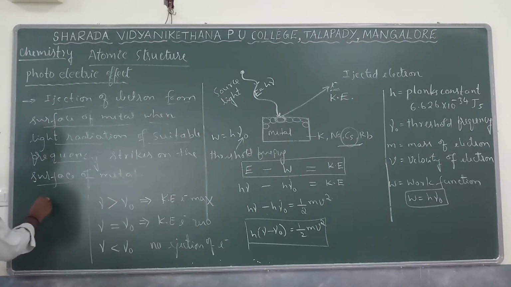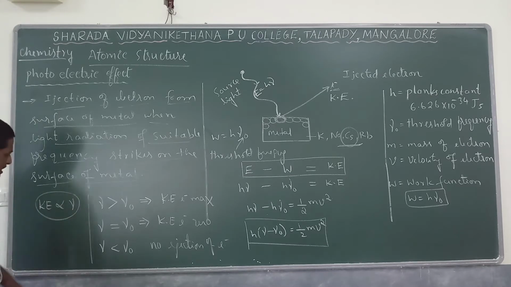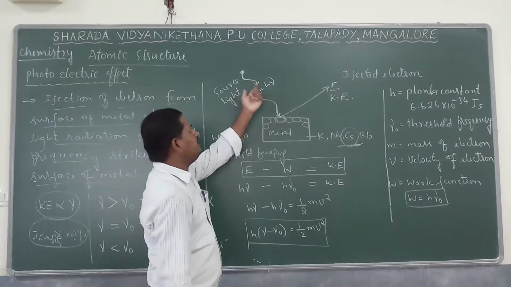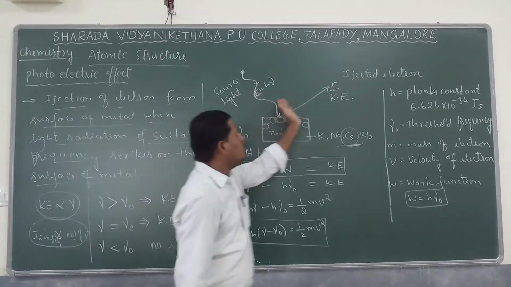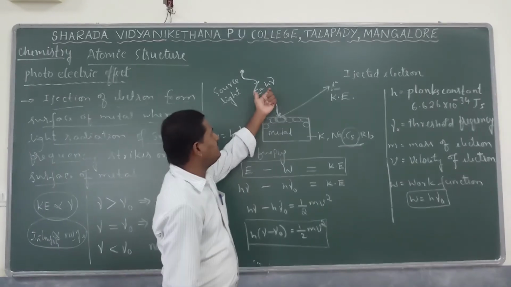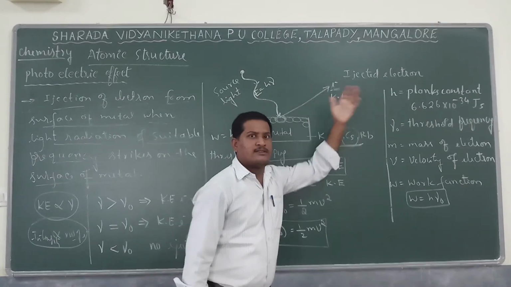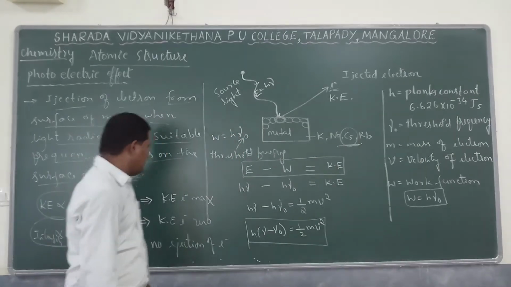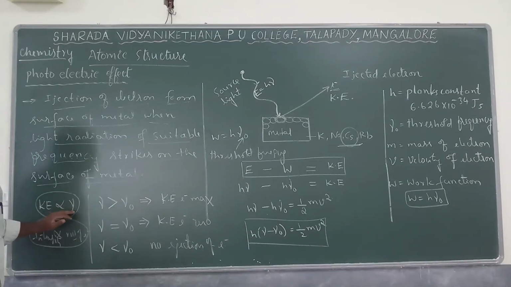As a result, kinetic energy is directly proportional to the frequency of incident radiation, and the number of electrons ejected is directly proportional to the intensity of light radiation. Remember, if the intensity of this light radiation is more, more electrons get ejected. If the frequency of this incident light is more, then the kinetic energy of that electron increases. So these are the two important conclusion points you have to remember.